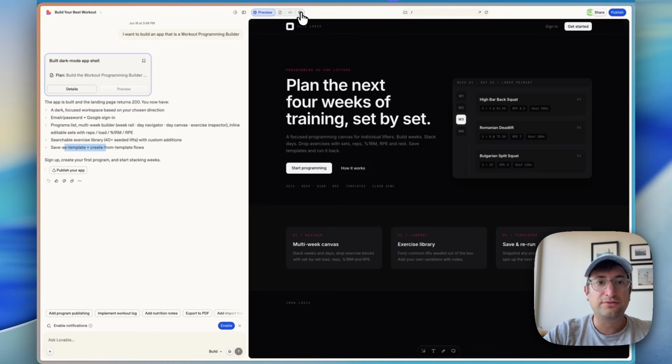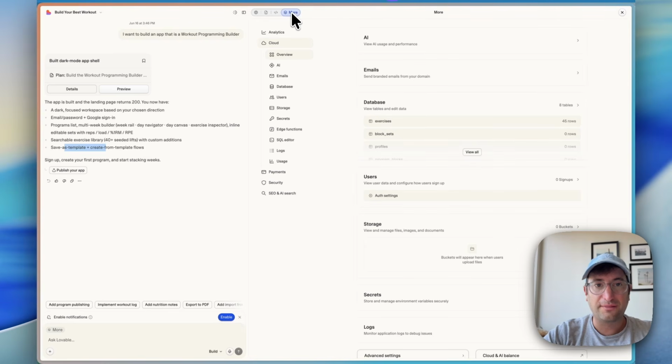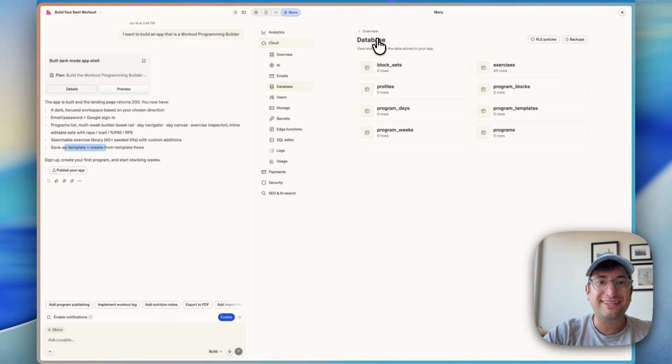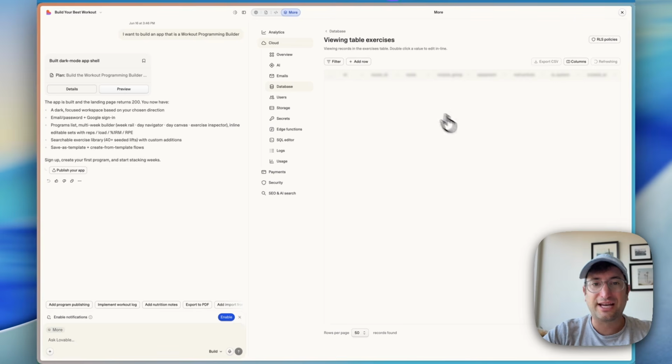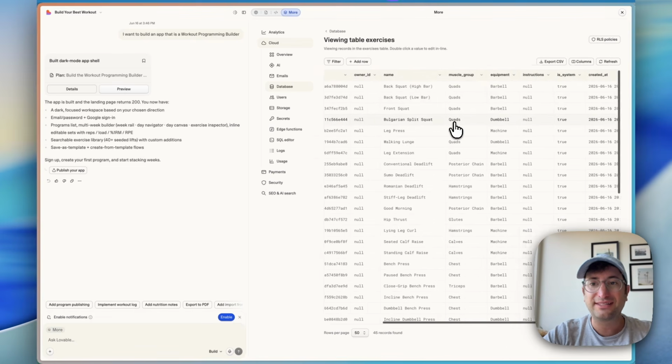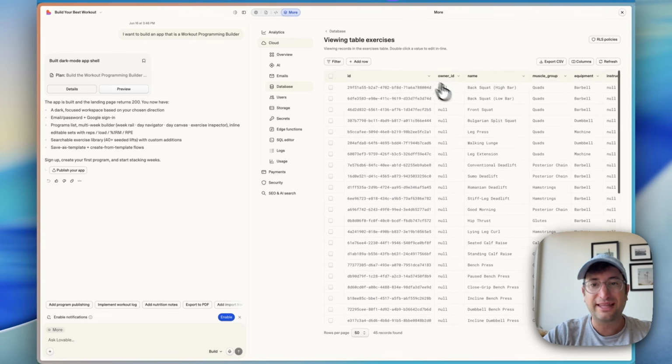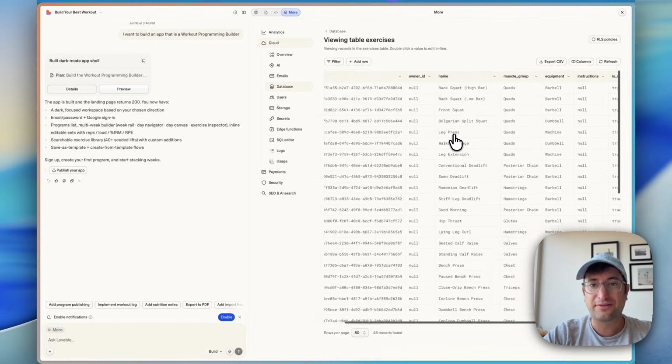And then if you go to this more button on the top left of the page, and you go to database, we can see the actual database that was built out. And this is what I mentioned. It's really Supabase powering it in the back. And we have exercises, so we can click on that and you can see all of the exercises in that exercise table that it built out for us.